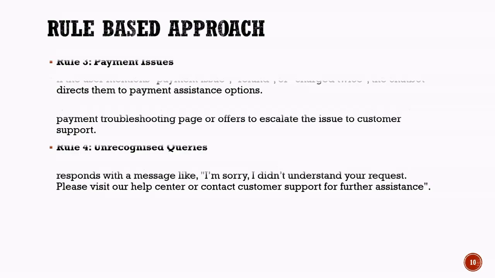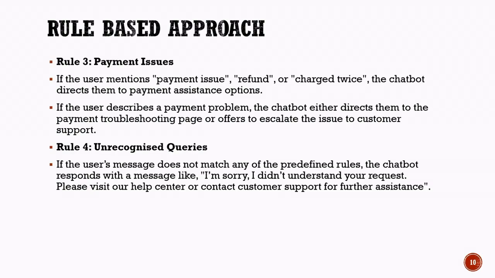Let us continue with the next set of rules used by the food delivery chatbot. According to the third rule, if a customer mentions a payment-related issue, such as a refund request, a payment failure, or being charged twice for the same order, the chatbot identifies the problem as a payment concern. It then guides the customer to the appropriate payment assistance options. If the customer provides more details about the payment problem, the chatbot either directs them to a troubleshooting page containing possible solutions or offers to connect them with a customer support representative for further assistance.